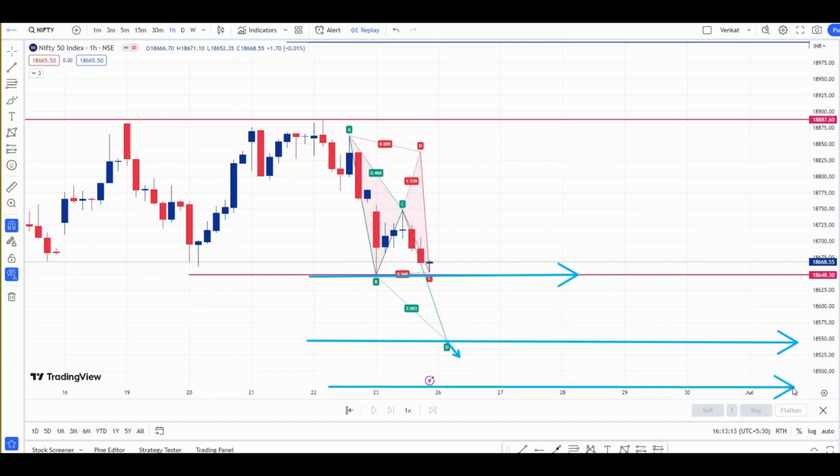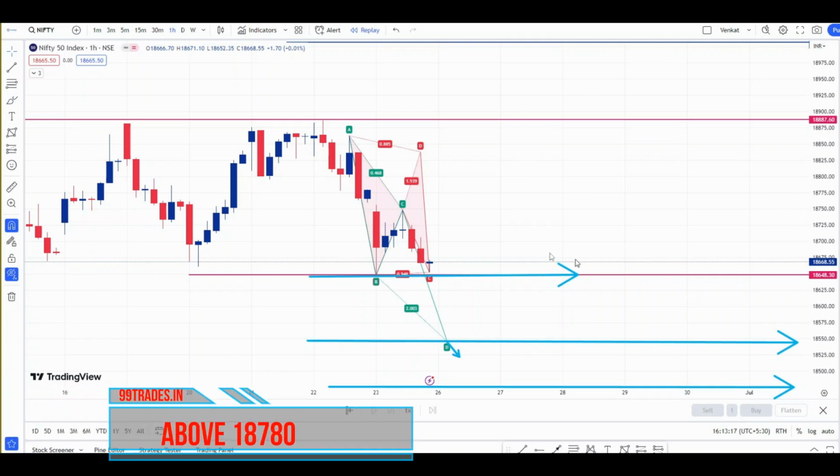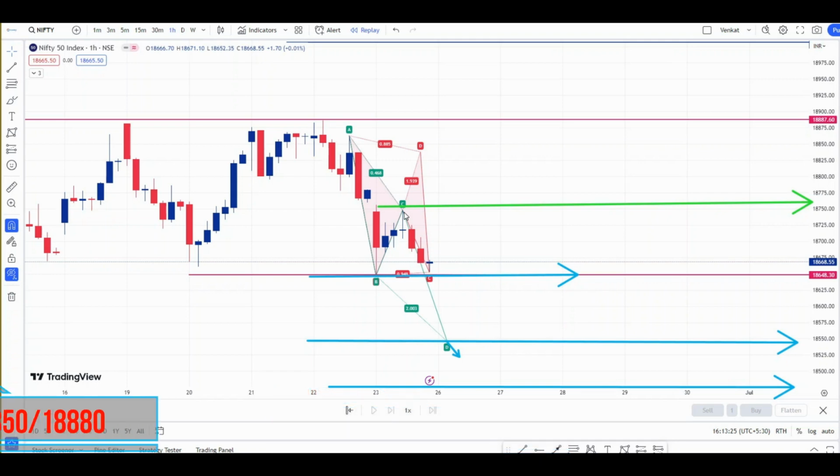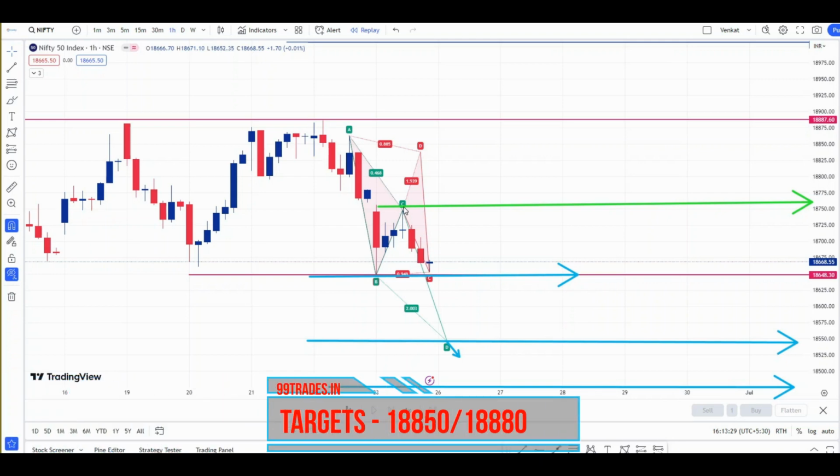So a long will be only above this swing high, which is near 18,780. If on Monday Nifty sustains above 18,780, then one can plan a long for the targets: the first target will be this swing high, near 18,850, and the second target will be 18,880.